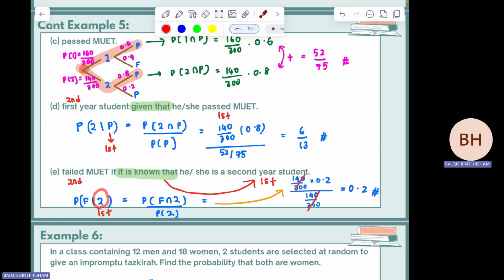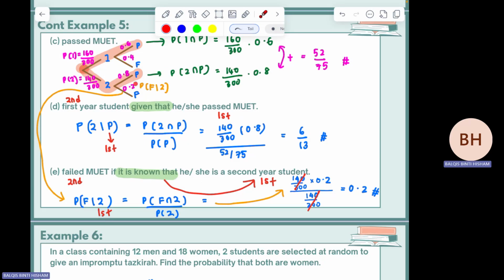Fail given that second year. So second year fail. So this is actually the symbol of symbol ni. Bawa ke sini lah. This is the symbol for P fail given that second year. Ni adalah P fail given that second year.